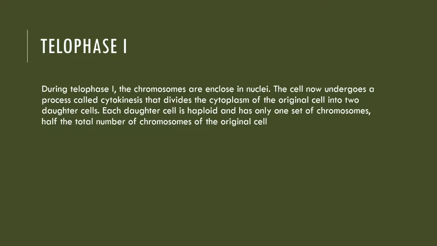Telophase 1. During telophase 1, the chromosomes are enclosed in nuclei. The cell now undergoes a process called cytokinesis that divides the cytoplasm of the original cell into two daughter cells. Each daughter cell is haploid and has only one set of chromosomes, half the total number of chromosomes of the original cell.